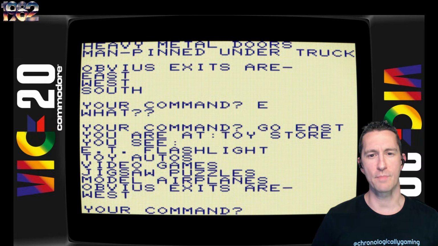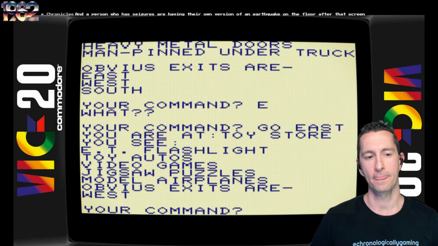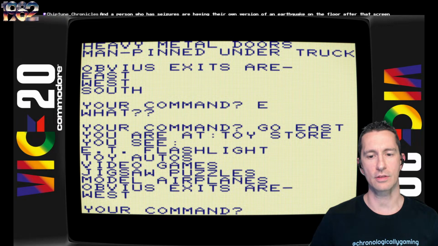All right, so heavy metal doors, man pinned under the truck. Obvious exits are east, west, and south. Maybe they are manly. Rock doors. Your command is go east. You're at the toy store now. We see an ET flashlight, Tor Autos, video games.